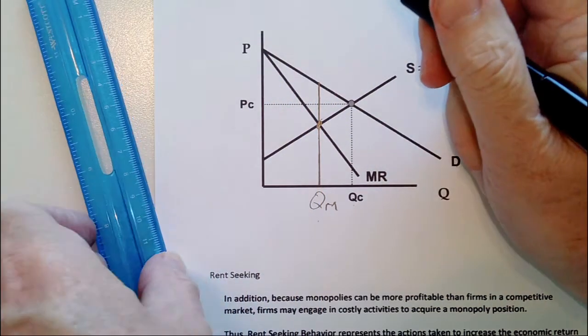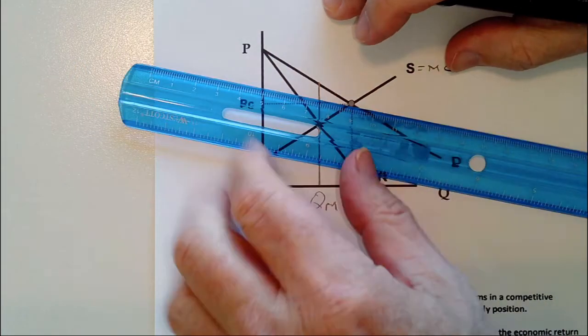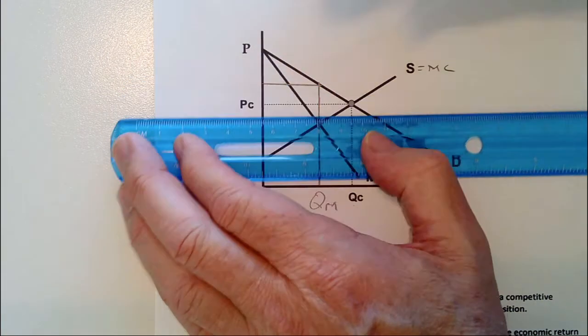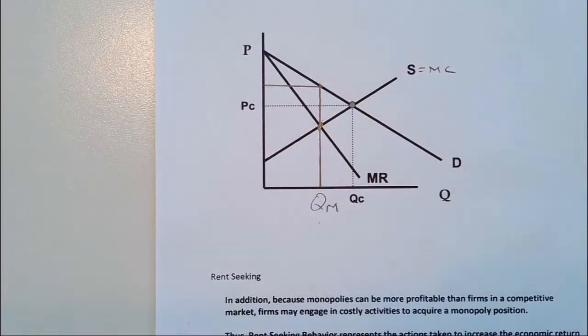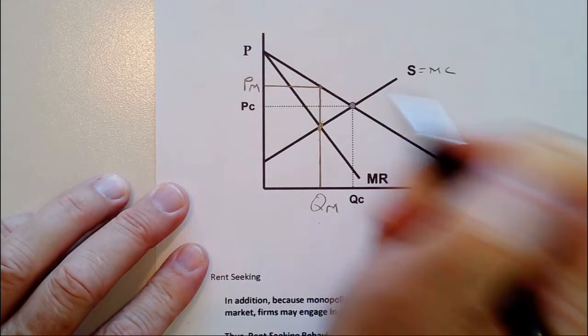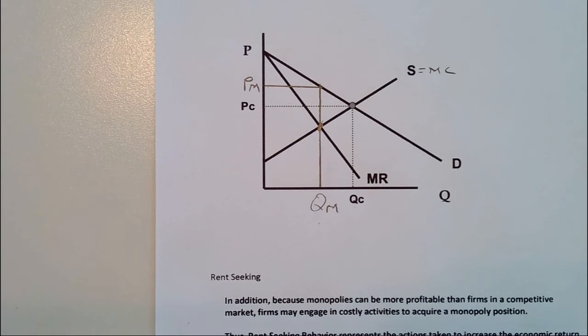And they want to charge a price where they maximize their profits. And so this would be the price the monopoly will charge. So they would charge a higher price, and they would produce less than if the market was competitive. And by doing so, they will maximize their profits, and they will make more money.